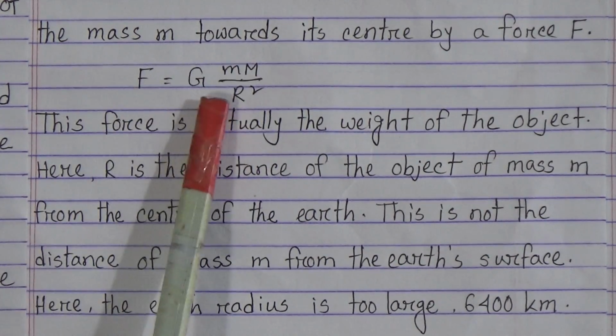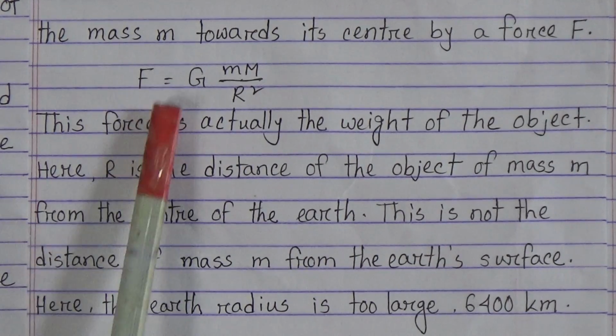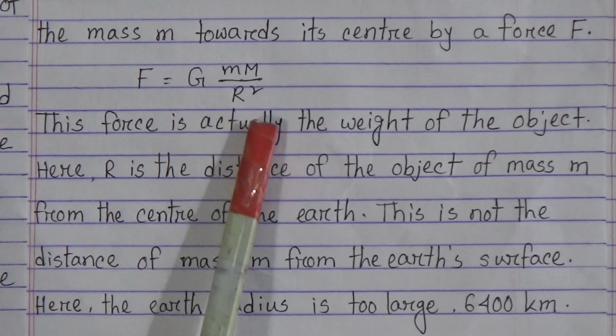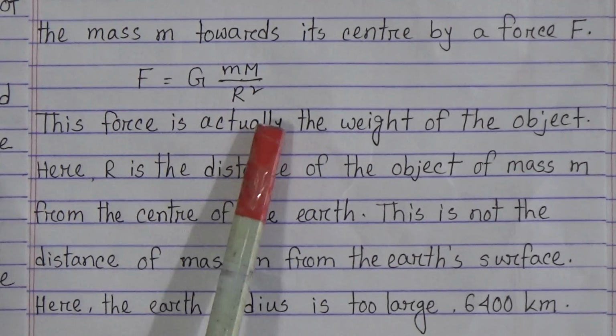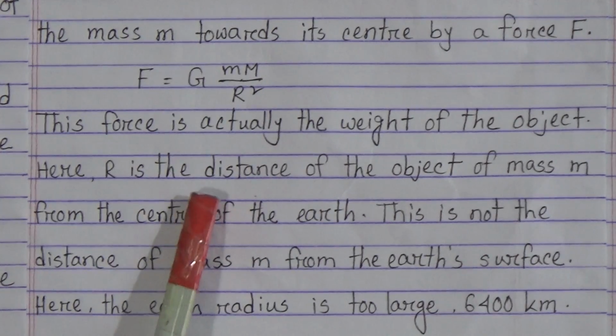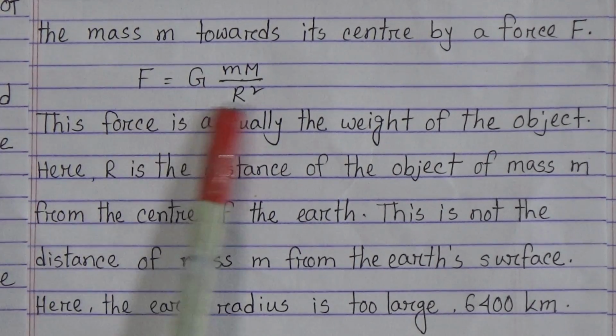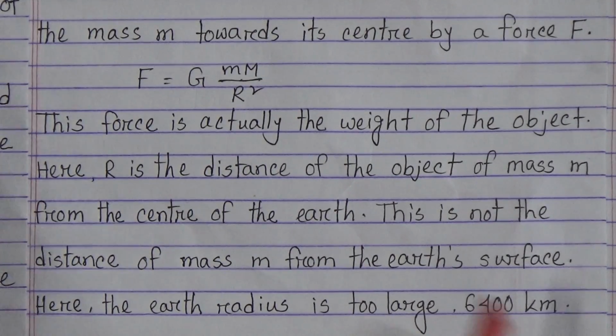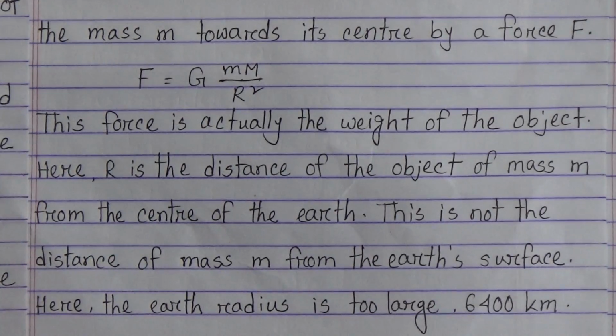Here r is the distance of the object of mass m from the center of the earth. This is not the distance of mass m from the earth's surface. Here the earth's radius is very large, about 6,400 kilometers. My dear students, I hope you have understood Newton's gravitational law.